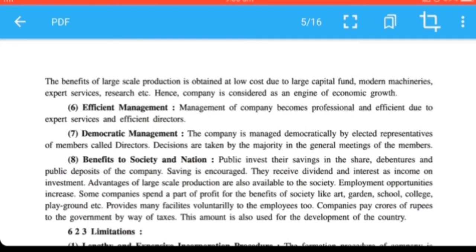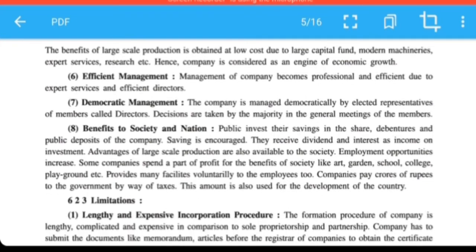Democratic management. The company is managed democratically by elected representatives of members. So who is a director? A director gets a majority of votes in the election. That election is done in the general meeting. So here the manager is appointed on the basis of democracy. Benefit to society and nation. Here the public invest their savings in shares, debentures and public deposits. So what benefit do people get? People can do savings.